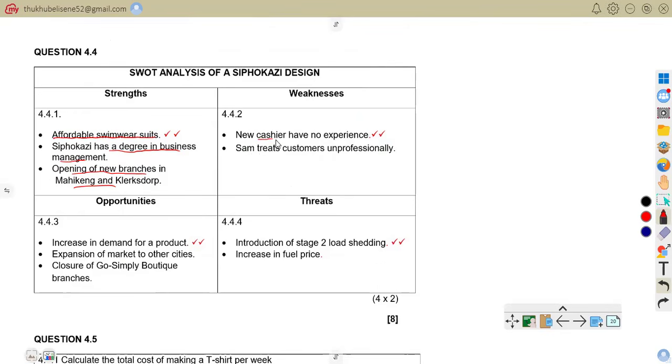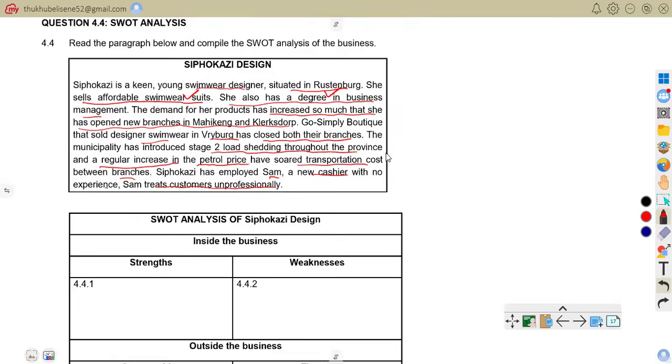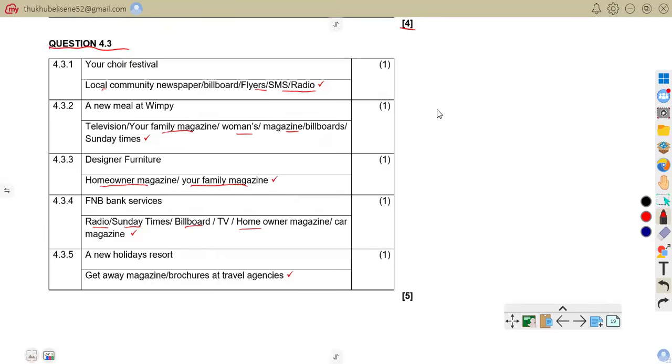Weaknesses: the new cashier has no experience and Sam treats customers unprofessionally. So you can see these weaknesses, where Sipokasi has employed Sam, a new cashier with no experience, and also Sam treats customers unprofessionally. So now let us come to opportunities.